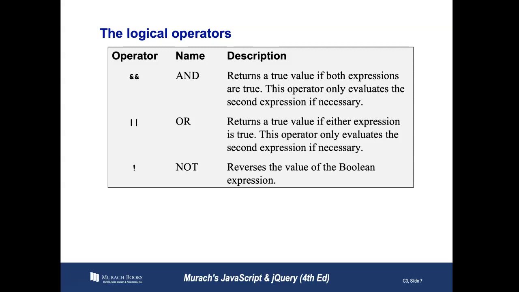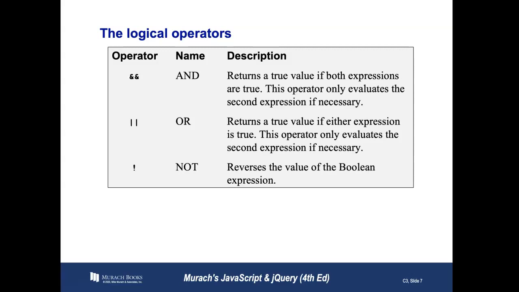So we don't see that a lot. Usually when we have it, it is necessary to have both. So we're saying that both need to be true. The double pipes in the second operator is an OR. And this returns a true value if either one of them are true. If Chris is greater than 40 or Chris is less than 60, that would return true as well. The operator only evaluates the second expression if necessary.